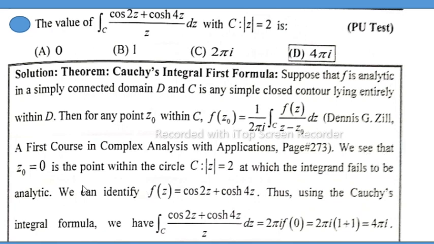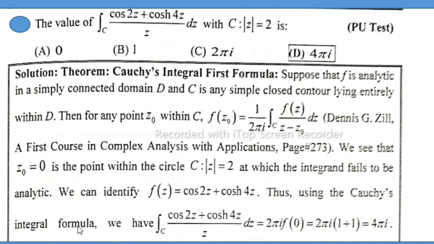We see that z naught is equal to 0, a point within the circle C, |z| = 2, at which the integrand fails to be analytic. We can identify f of z is equal to cos 2z plus cosh 4z.